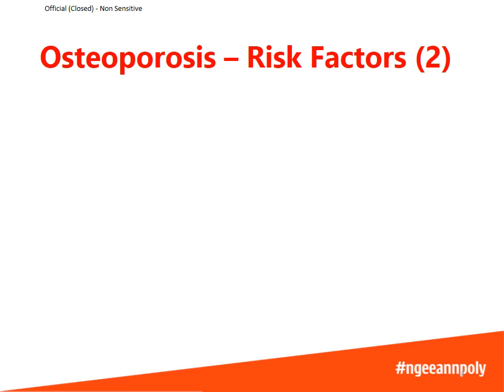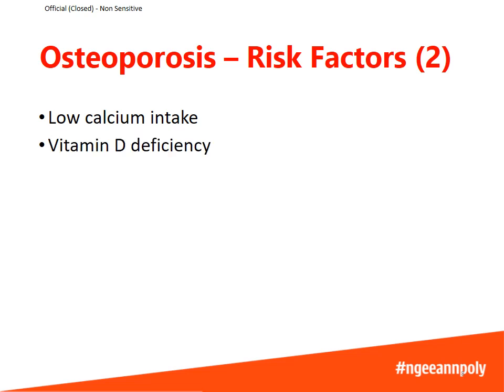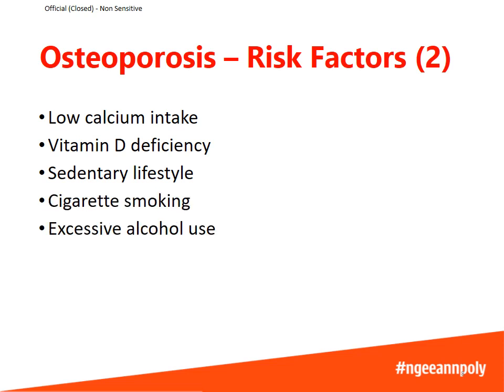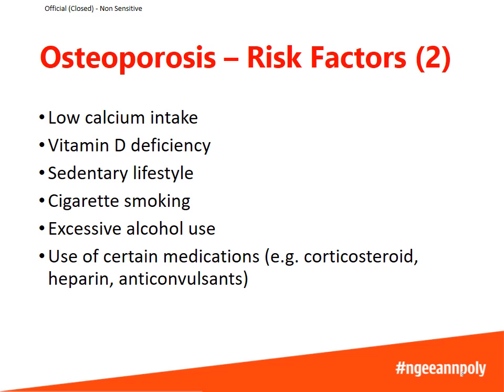Some risk factors are modifiable, such as low calcium intake, vitamin D deficiency, sedentary lifestyle, cigarette smoking, excessive alcohol use, as well as the use of certain medications, for example corticosteroids, heparin, and anticonvulsants.